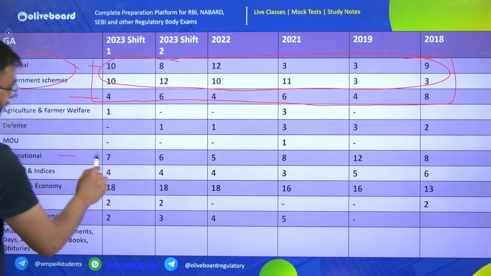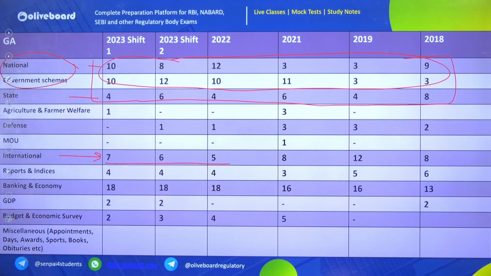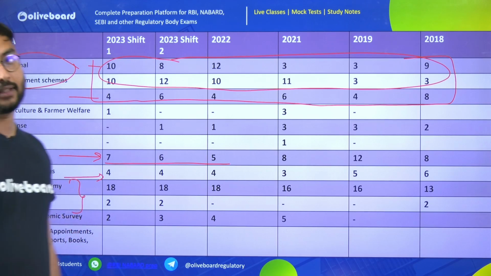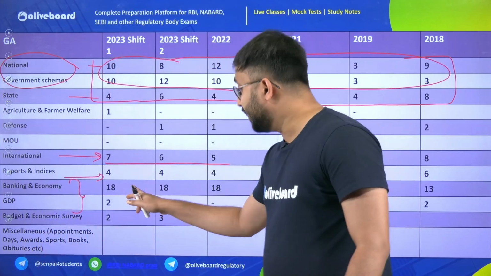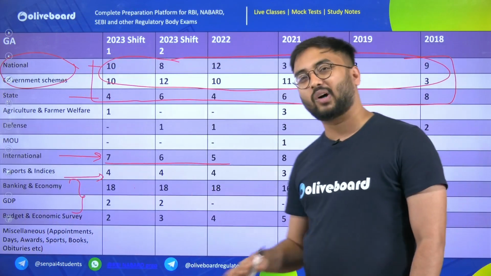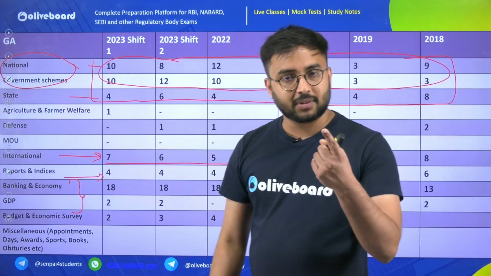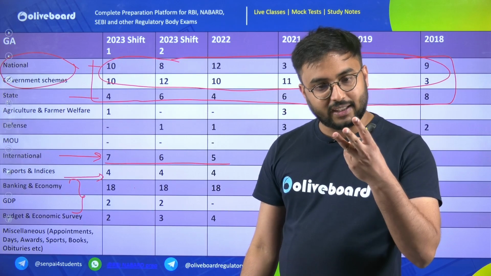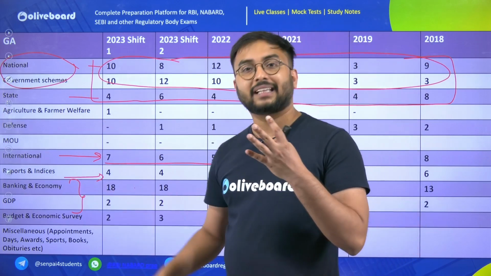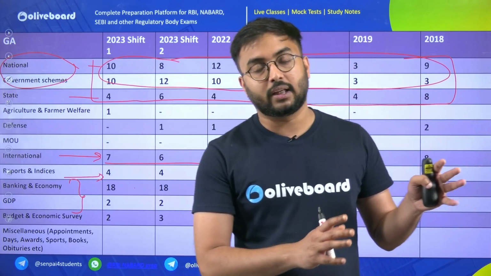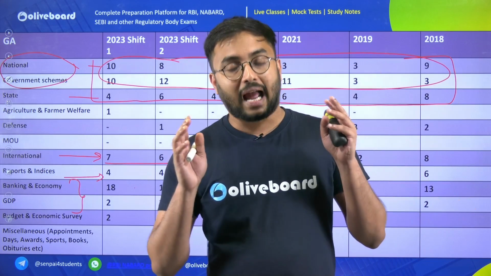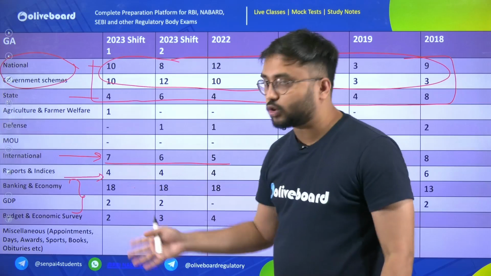Then the important part is international news. Here also you will see that 8 to 12 marks are there, sometimes 7 marks, 8 marks are also there. Reports and indices again give you 4 or 5 marks even. Banking and GDP related questions, banking related questions directly are 15 or 18 in number. So if you look at GA specifically, government schemes, PIB, national and state news, international news and banking and economy news, if you do only this much, then also out of 80, you have 40 to 50 marks which are from these topics only.